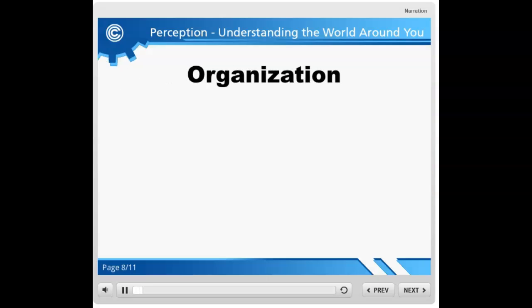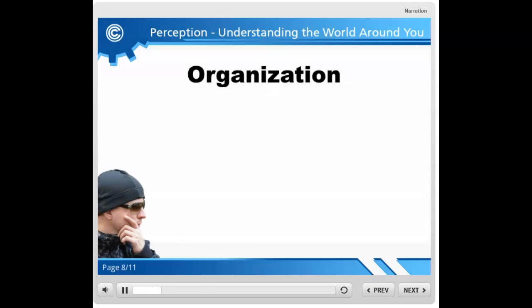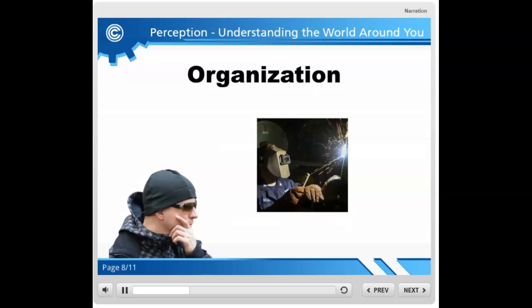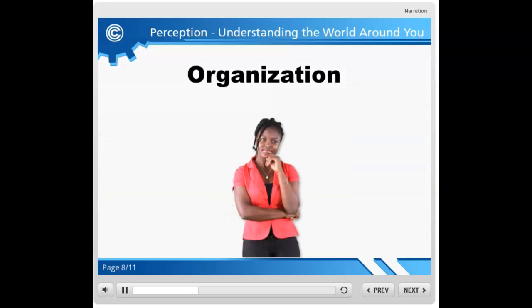Organization is the second stage in the process, where we arrange and classify information. Once we select the stimuli with our senses, we mentally organize and sort the information so we can understand it and give meaning. Think of how selection makes each person's interpretation different.